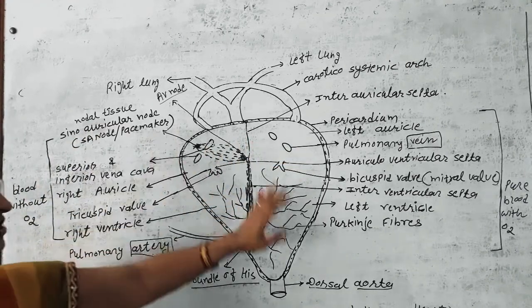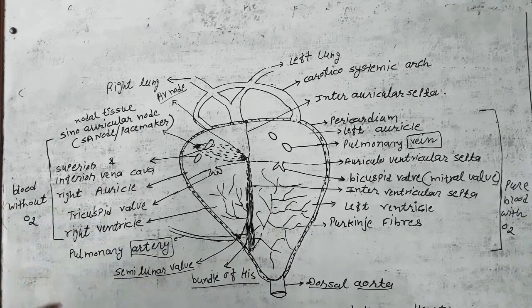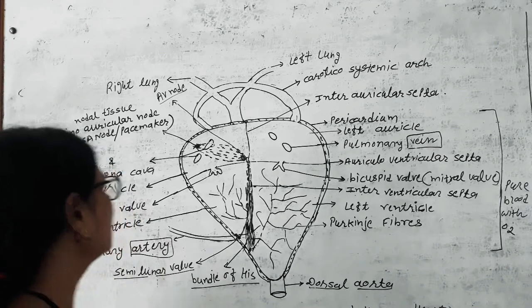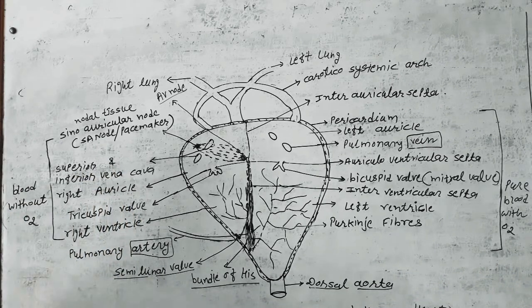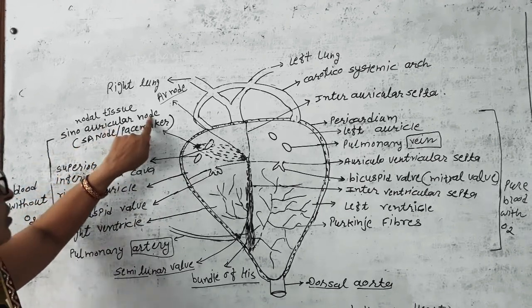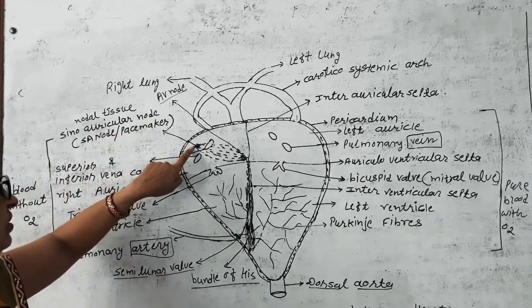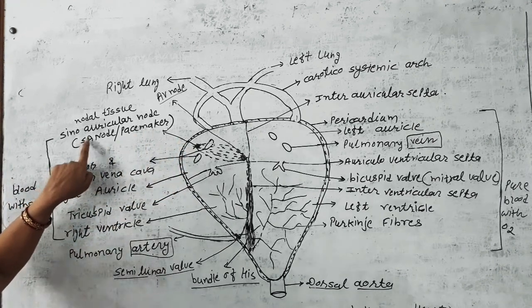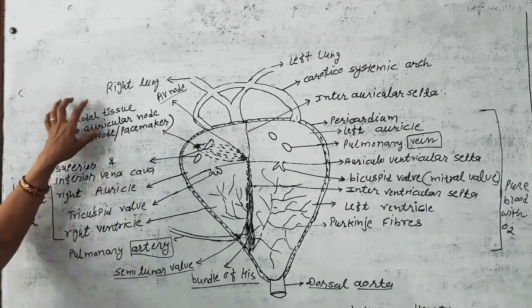Here is the internal structure of the heart. Now we have seen that the heart does not have any nerve. So how will contraction and relaxation take place? There is specific nodal tissue found in the right auricle, the sino-auricular node, also called the SA node. This is the nodal tissue.